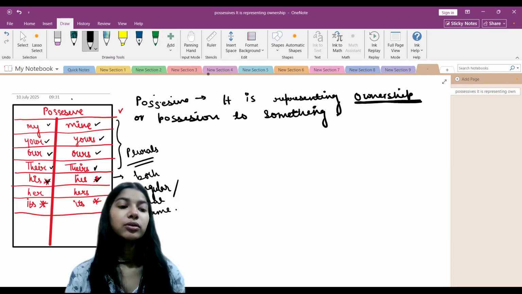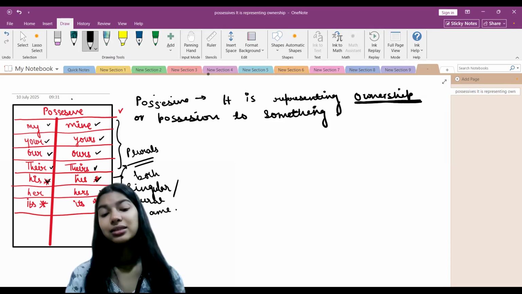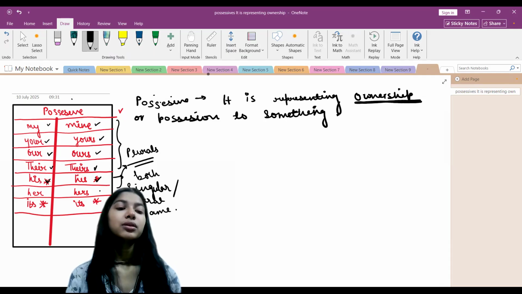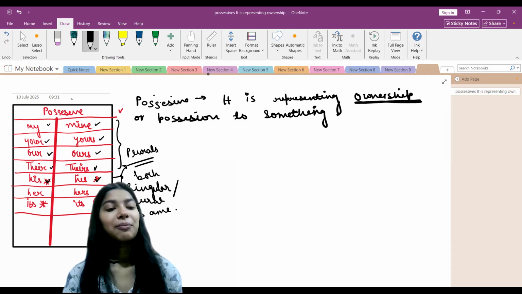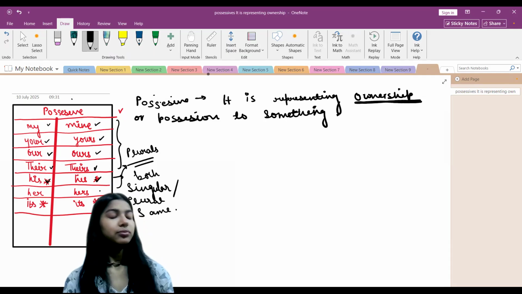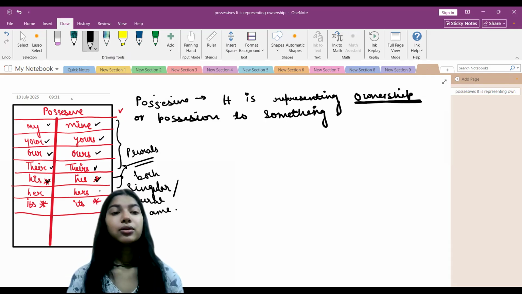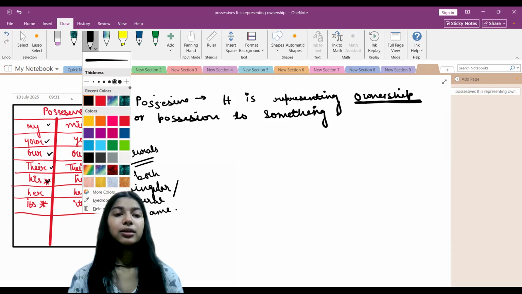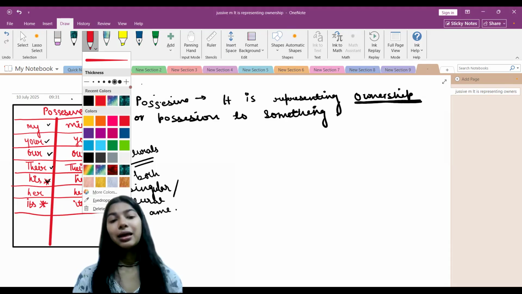Now let's go to her, hers. That is also again a plural. It, its. Like its and its. Again, it has the star mark. So what is the star mark? Star mark means both singular and plural are the same. Right, kids? Okay. So now let's understand the possessive pronouns with some examples.